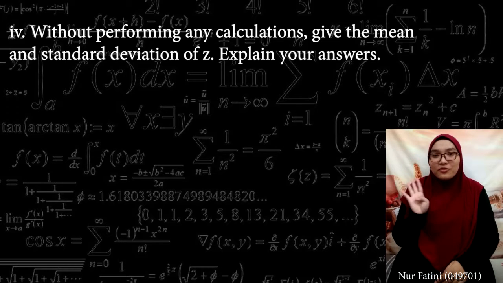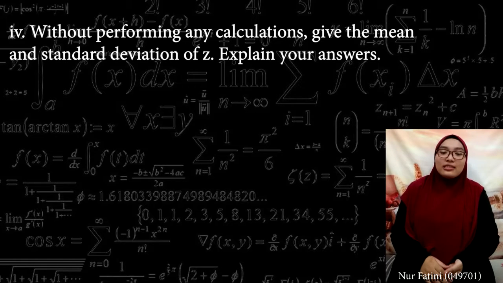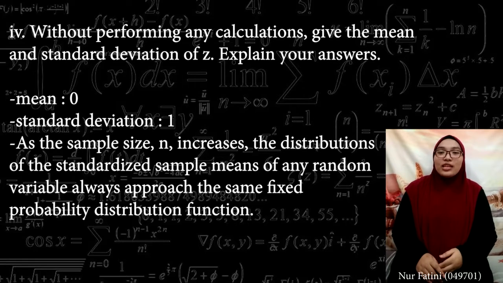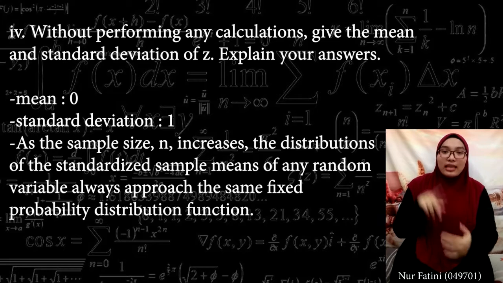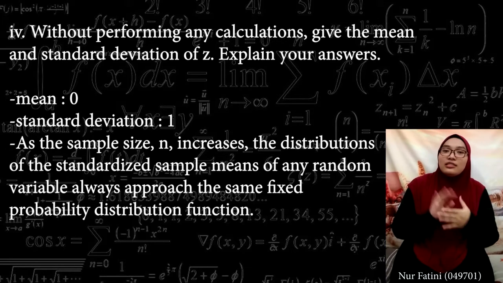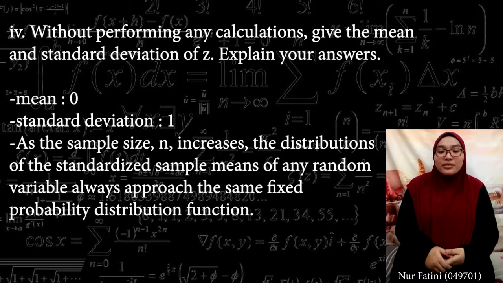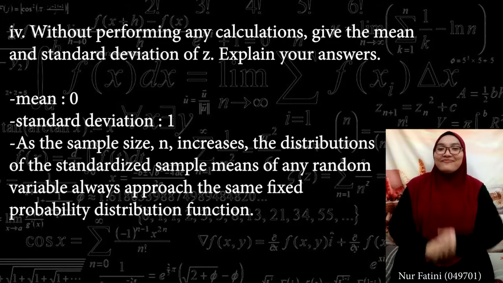For 5.4, the question is, without performing any calculation, give the mean and standard deviation of z, and then explain your answers. The answer is mean equal to 0 and standard deviation equal to 1. This is because as the sample size n increases, the distribution of the standardized sample means of any random variable always approaches the same fixed probability distribution function.